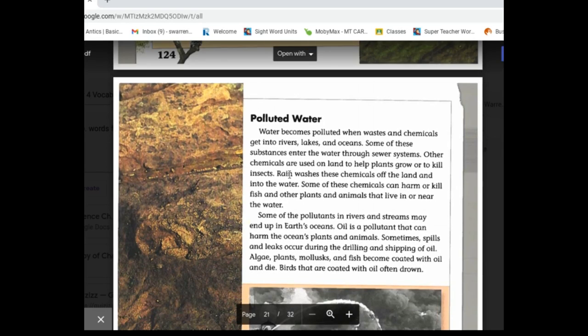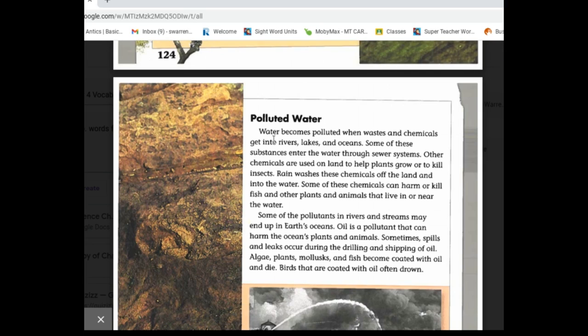Polluted water. Water becomes polluted when waste and chemicals get into rivers, lakes, and oceans. Some of these substances enter the water through sewer systems. Other chemicals are used on land to help plants grow or to kill insects. Rain washes these chemicals off the land and into the water. Some of these chemicals can harm or kill fish and other plants and animals that live in or near the water. Some pollutants in rivers and streams may end up in the Earth's oceans.